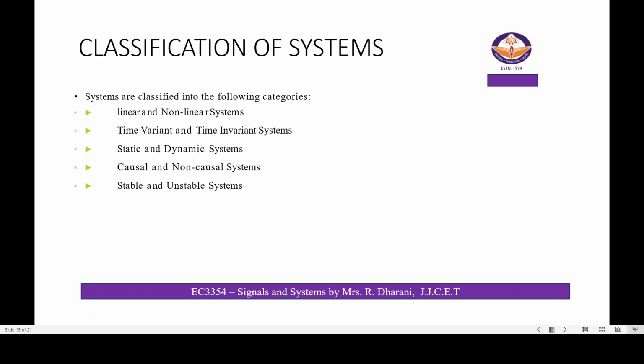Classification of systems. Systems are classified into the following characteristics: linear and non-linear systems, time invariant and time variant systems, static and dynamic systems, causal and non-causal systems, stable and unstable systems.